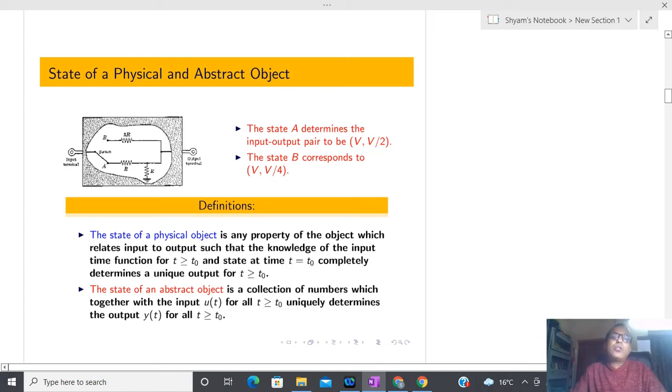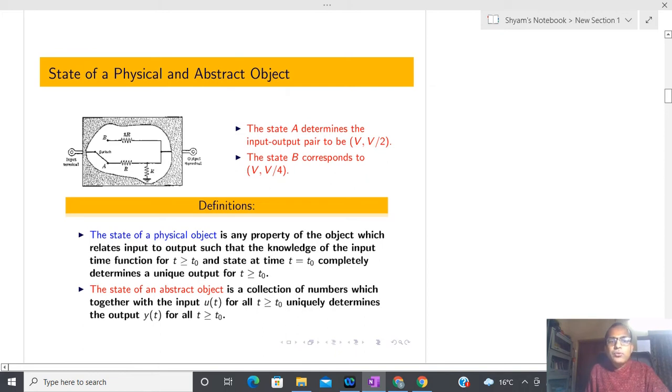All are called abstract objects or abstract models. In this course, most of the time I am going to talk about a physical system represented by a differential equation or difference equation. Now let us try to understand the meaning of state.